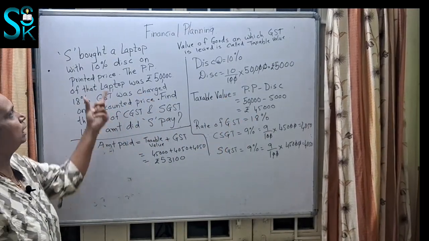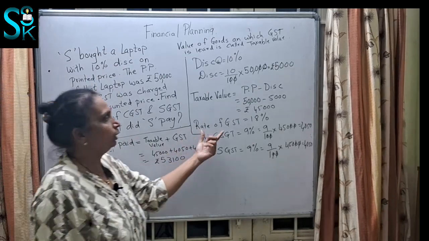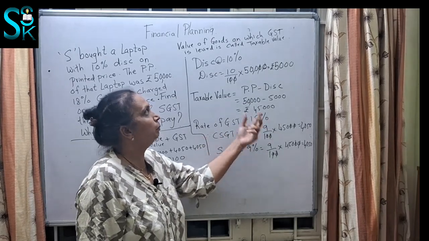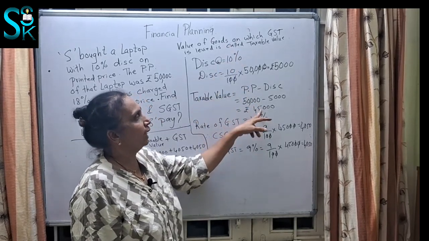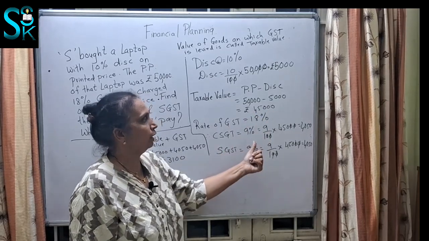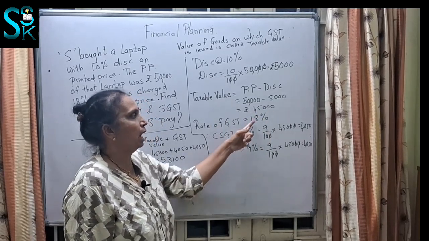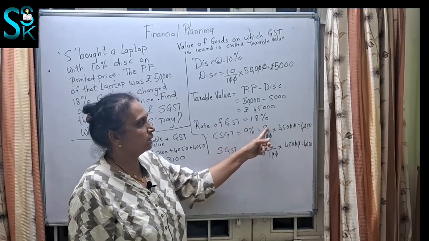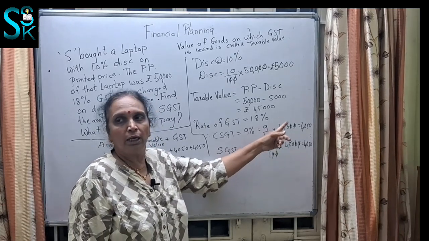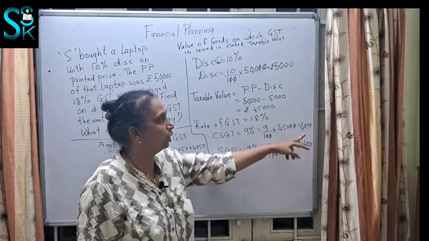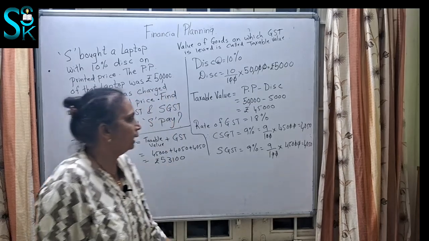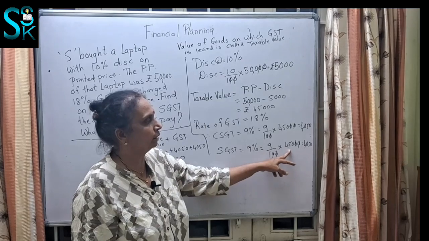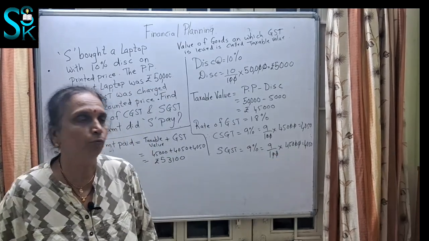Why discounted price here? Because they have mentioned a discount. Then the rate of GST they have told us is 18%, and we calculate that 18% on the taxable value, which I just told you. So the taxable value is 45,000. So CGST is half and SGST is half of 18%, that is 9%. So 9% means 9 upon 100 on the taxable value, that is 45,000. This will get cancelled, you are getting 4050. Again SGST is 9%, that is 9 upon 100 on the taxable value. Again you are getting 4050.